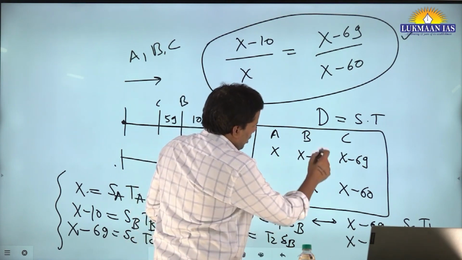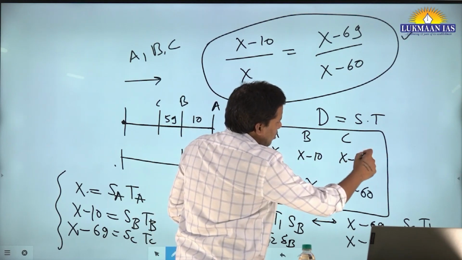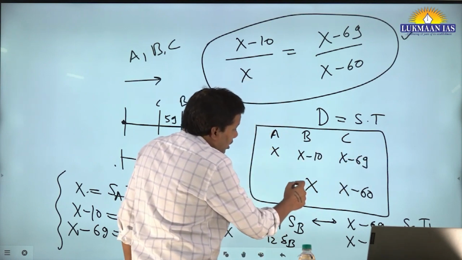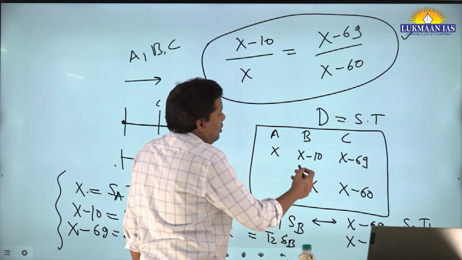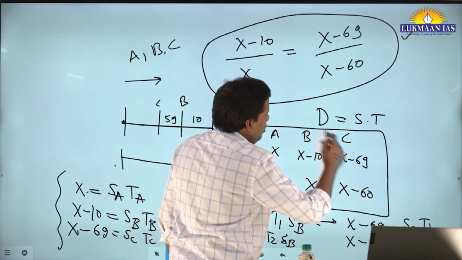Let's say B is traveling x minus 10 in t seconds, so similarly C is traveling x minus 69 in t seconds. Here, B is traveling x in, let's say, t1 seconds, and C is traveling x minus 60 in t1 seconds.